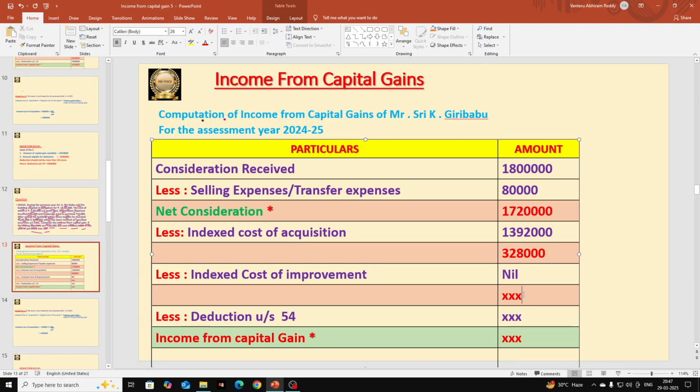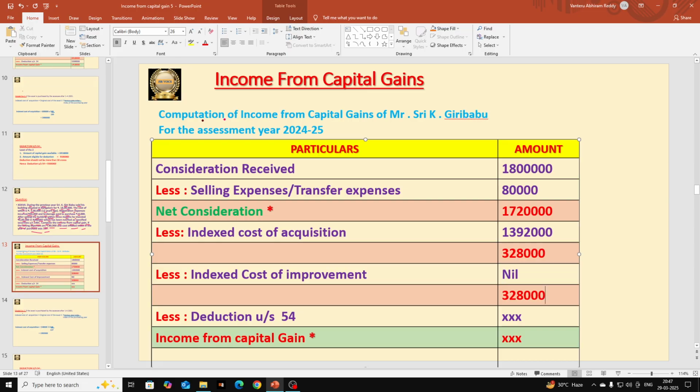And next, if you deduct that, again you will get the same amount, 3,28,000. If you don't want to write the indexed cost of improvement, you need not write it, because I have written it here since I already framed the format. And if you write it in the examination also like this, no issues. If you don't want to write, you can remove the indexed cost of improvement completely.